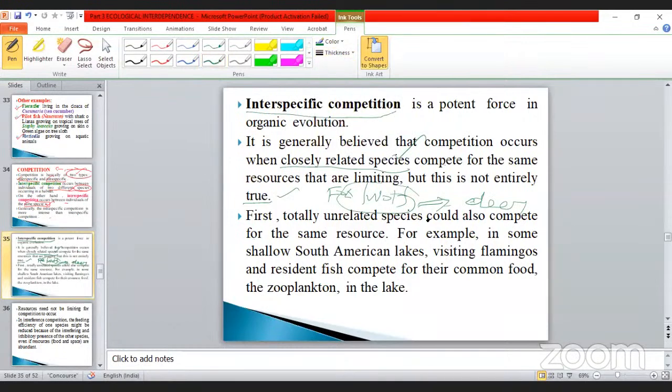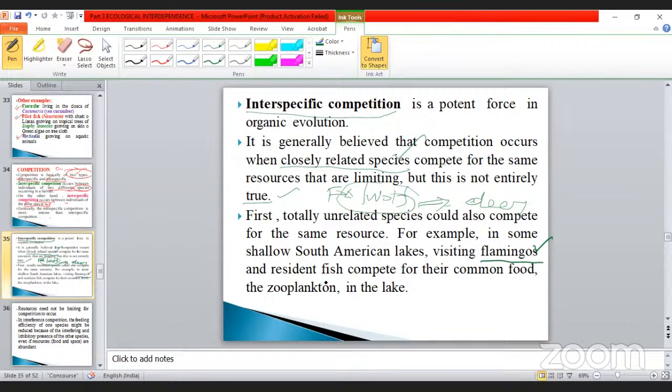Secondly, totally unrelated species could also compete for the same resource. For example, in some shallow South American lakes, visiting flamingos and resident fish compete for their common food, the zooplankton in the lake.